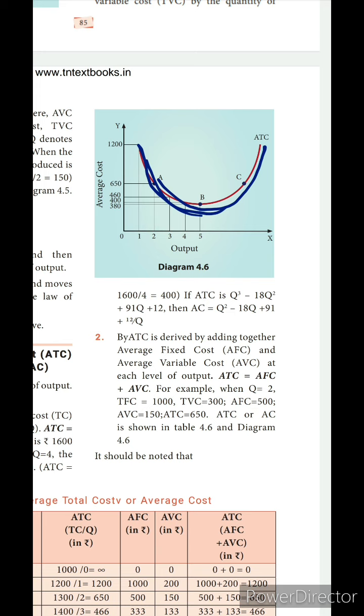At the start, when you add 1 unit by 1 unit, the average total cost will decline. But after one stage it will move upward, that means it will increase. The average total cost goes on increasing.